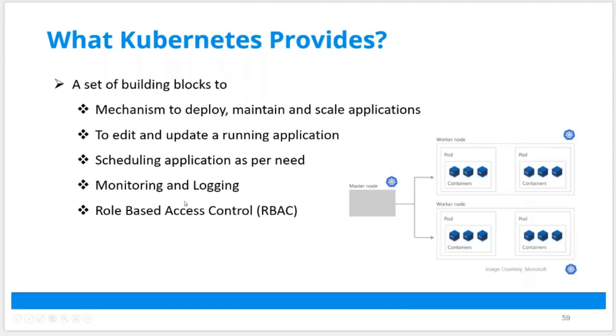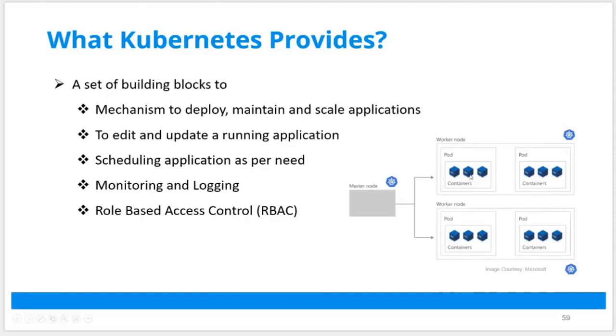So what does Kubernetes provide? If you see the architecture here, you have a master node. It's kind of a brain. This is to manage multiple worker nodes. So a worker node is nothing but, imagine your machines. So your machine 1, machine 2, like that you can have 10, 15, 20 machines. And within these machines, you deploy something called a pod. So Kubernetes doesn't understand the word container. They understand the word pod. And in a pod, you define containers. So a pod is nothing but a collection of one or more containers on which your application runs.